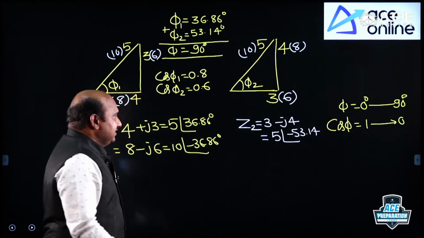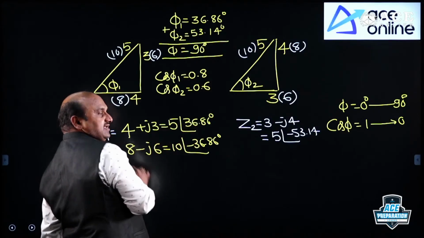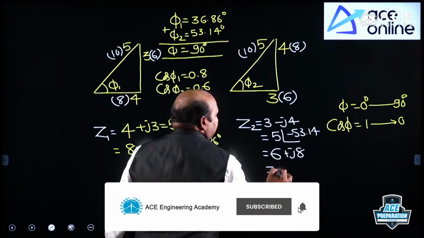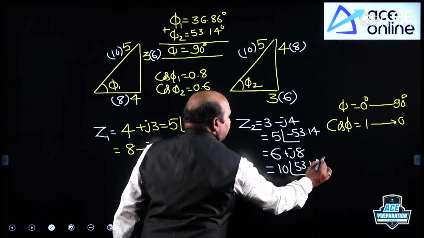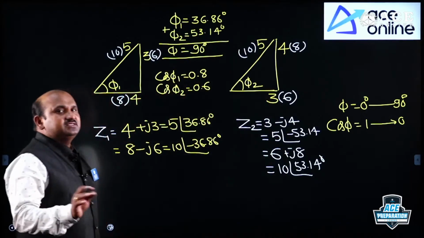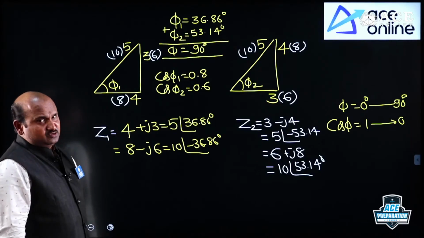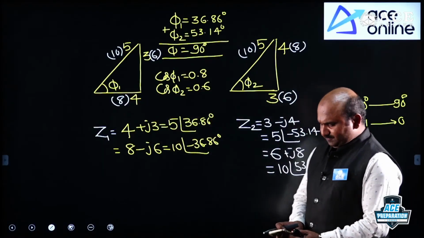Guys, remember: more imaginary part, more angle; less imaginary part, less angle. Like that, 6 plus j8: only the magnitude changes and the angle is the same. You have to remember conversion of polar to rectangular and rectangular to polar. Don't go for the calculator for this type of figures, right?